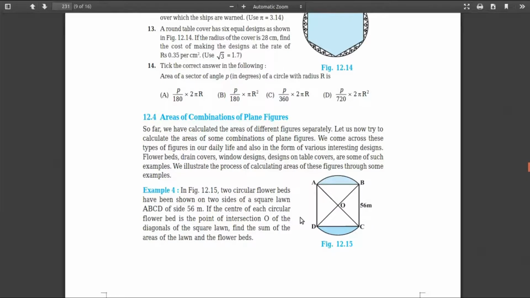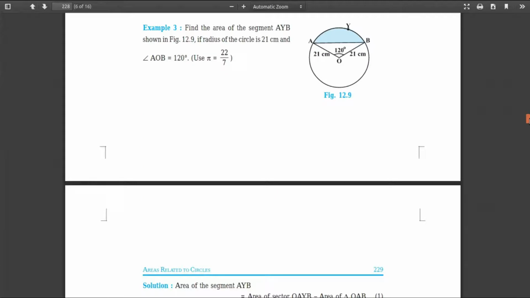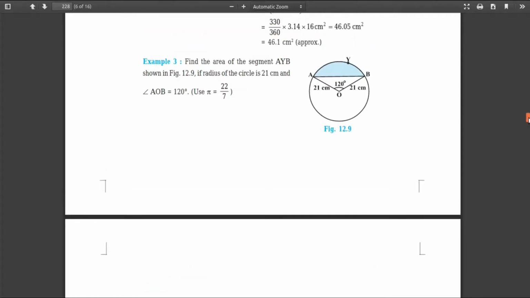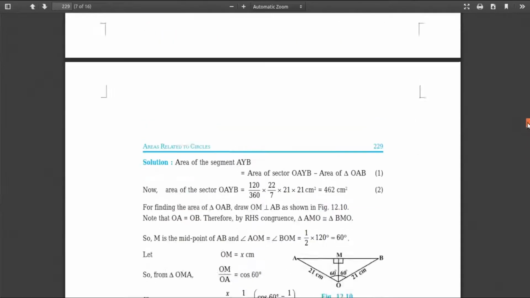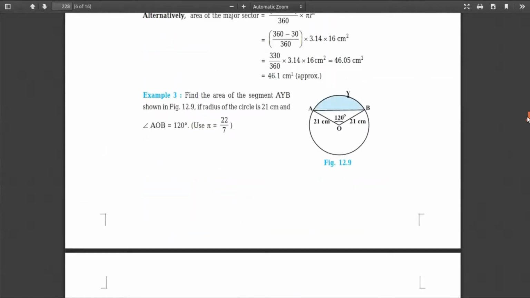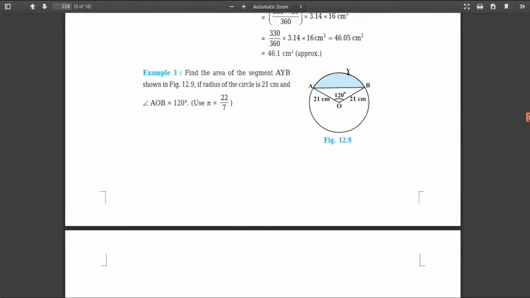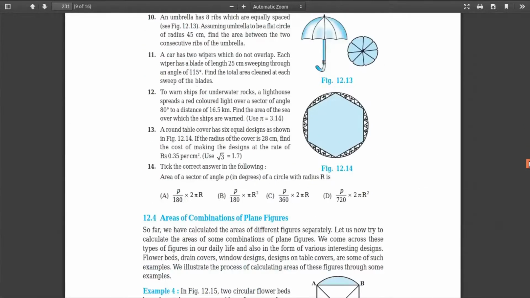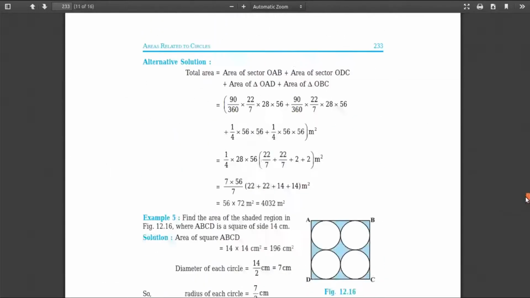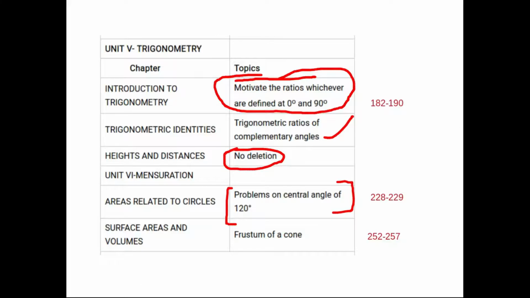As you are appearing for the board exam, there is no need to take a chance, right? So just solve all the problems. That may include at least a few problems with 120 degree as a central angle, right? 3 to 4 problems. Apart from that, everything will remain. So as per my suggestion, just solve all the problems from this chapter.